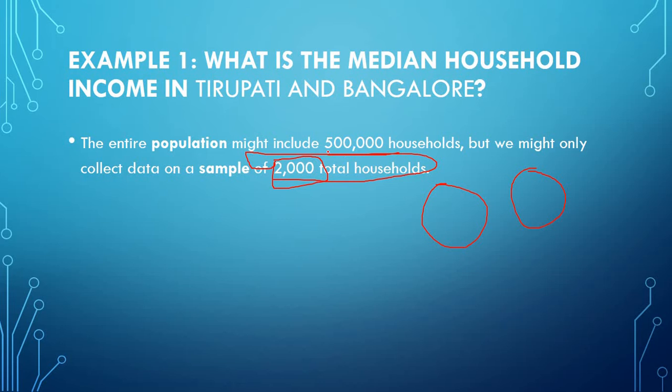If you are collecting 2,000 households, for example, in Tirupati you have 25 colonies, then you divide 2,000 by 25 colonies to see how much data you need to collect from each and every colony. Then you can get the exact output. Otherwise there will be misleading errors from the sample.